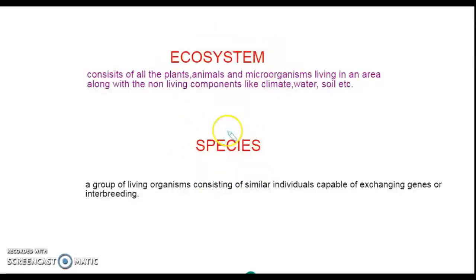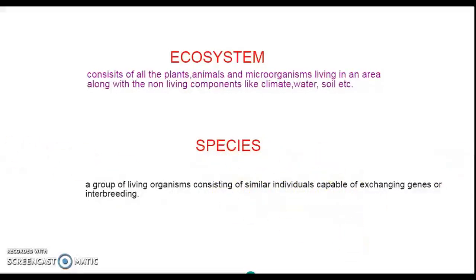And what is a species? A group of living organisms which have similar characters, which have similar capability, and which are capable of interbreeding. So species is a group of individual organisms. For example, like I told you, the group of island tortoise, they are a species, a group of organisms that have become extinct. So the species is a group of living organisms which have similar qualities.